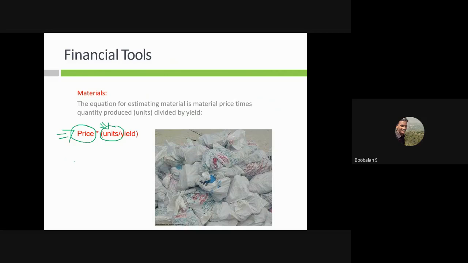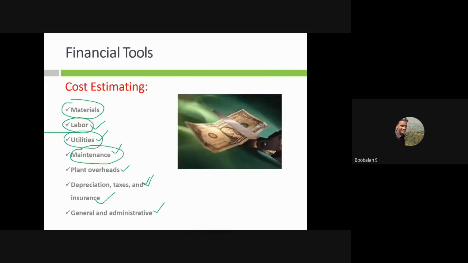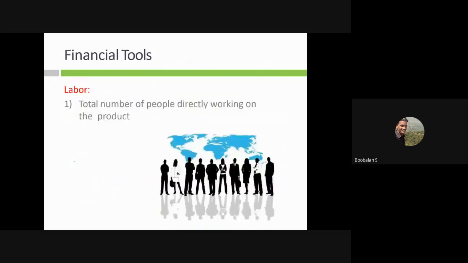We are moving on to the next one, labor. If we have a hydropower plant, definitely we need many workers, right? So laborers as well as staff, chief engineers, electricians, and energy people. These people are definitely needed to maintain and run a hydropower plant in a smoother manner. Definitely we need human people.